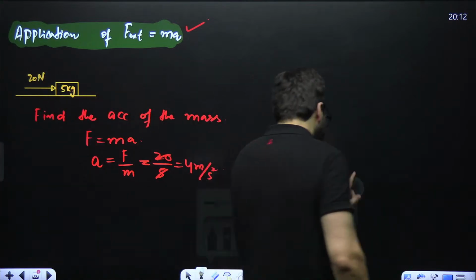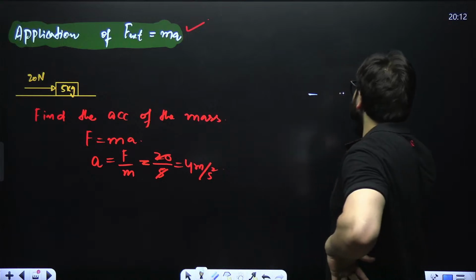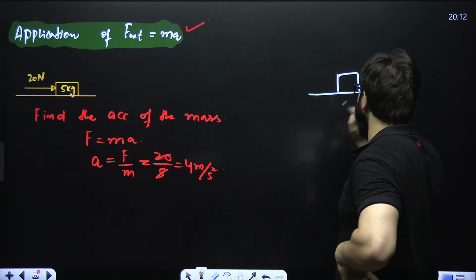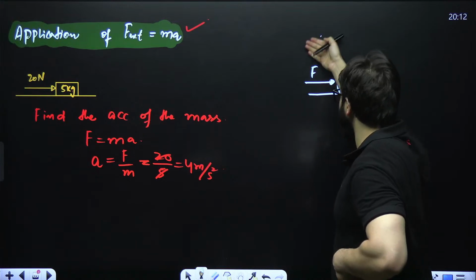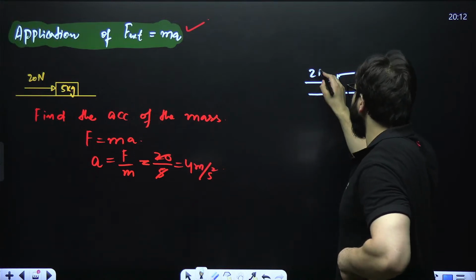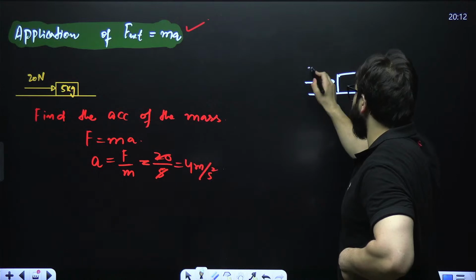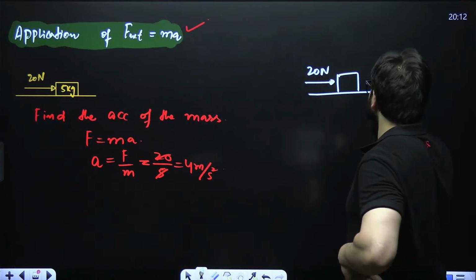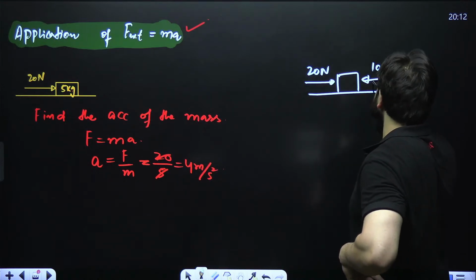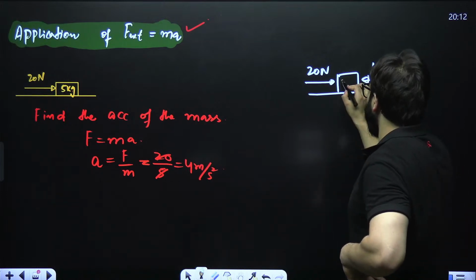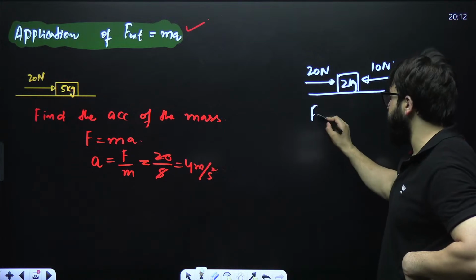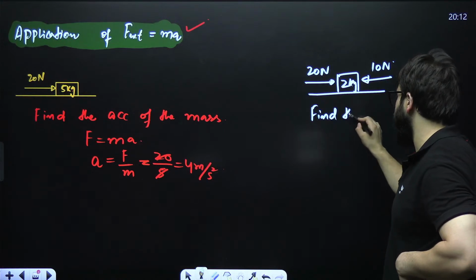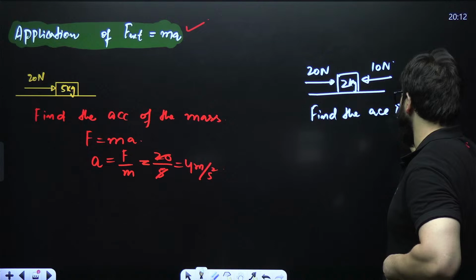Let me give you one more. Let's suppose I have got a block over here. From this side, I am applying 20 Newton force, and from this side, 10 Newton force is acting. The mass over here is 2 kg. Find the acceleration of the block.